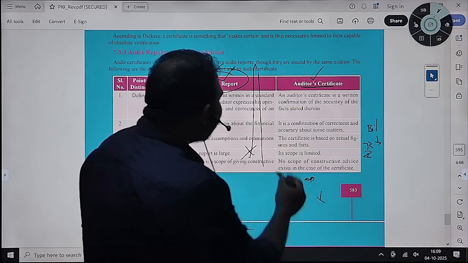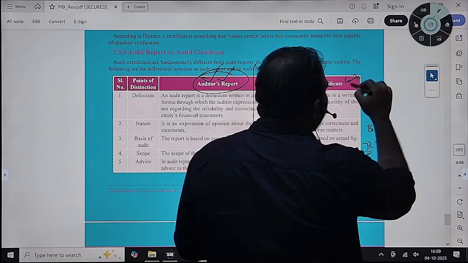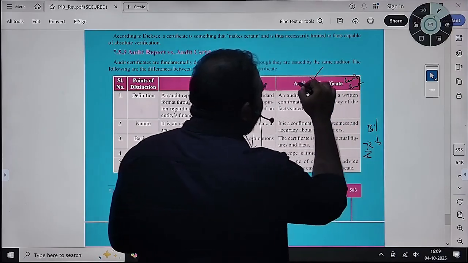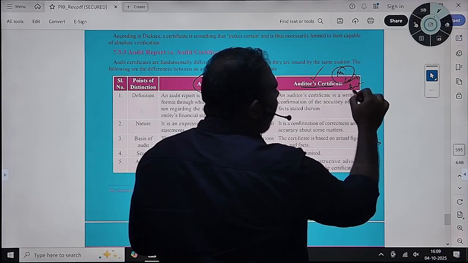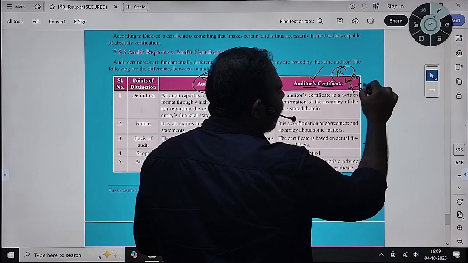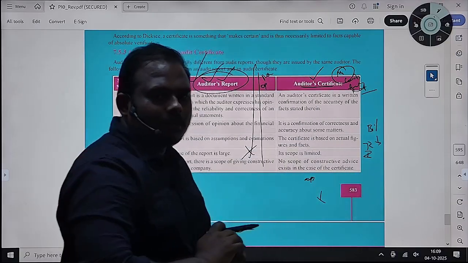Here you will express your opinion; there you will certify a fact. The difference you need to understand. In the majority of cases, this will not arise. In some irregular cases, at the request of the client, it might come. Normally, in case of audit, you will issue an audit report only.